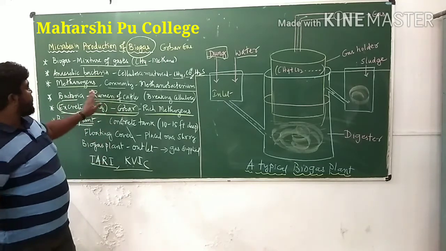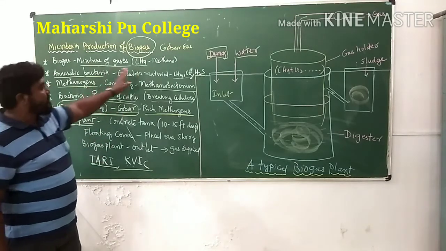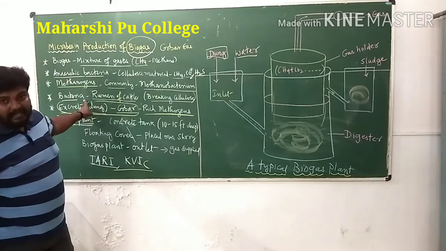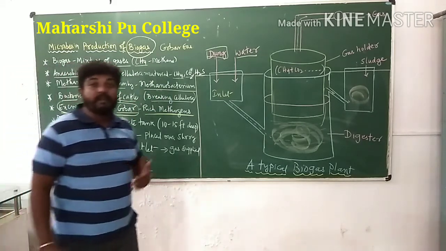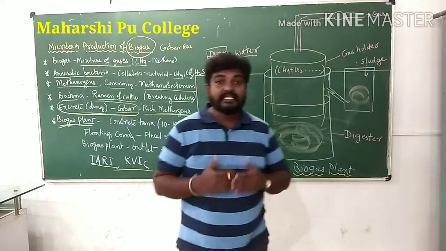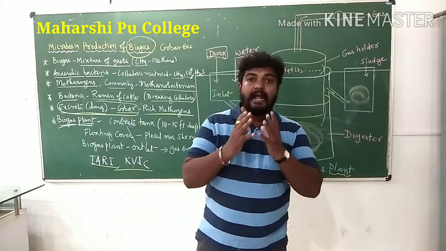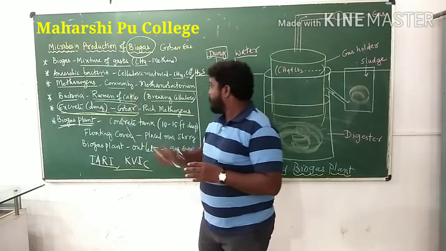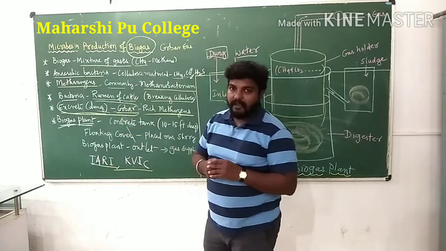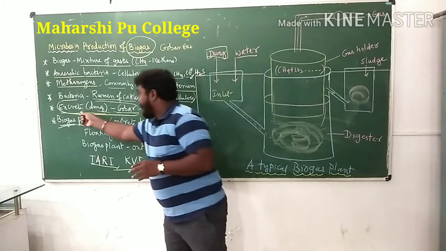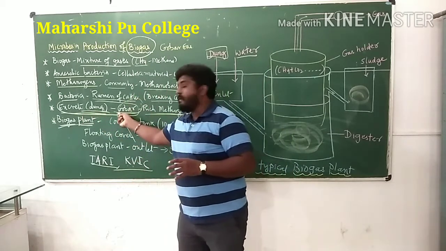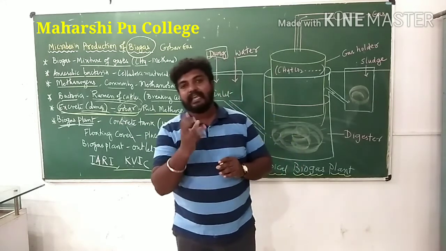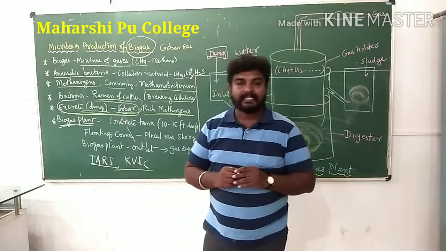These bacteria are called methanogens, commonly methanobacterium. They are present in the rumen part of the cattle, the stomach of a cattle, which helps in breaking down cellulosic material. The excreta, the dung we call gobar, is rich in methanogens, and so it produces a gas that we call gobar gas.